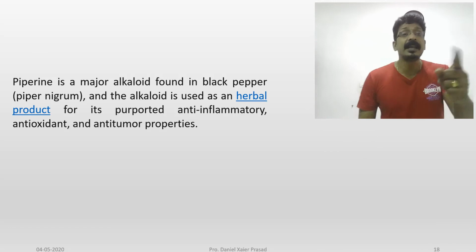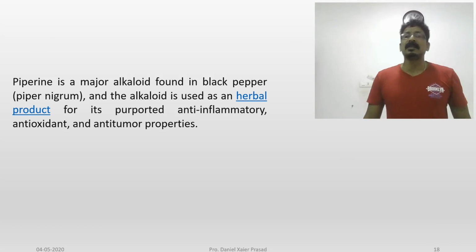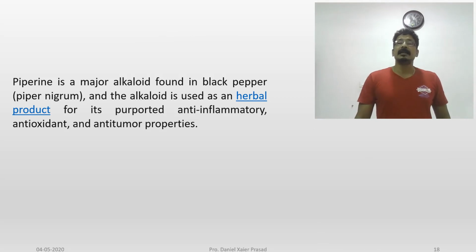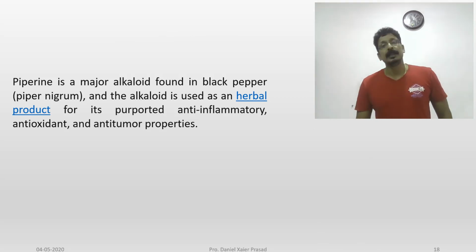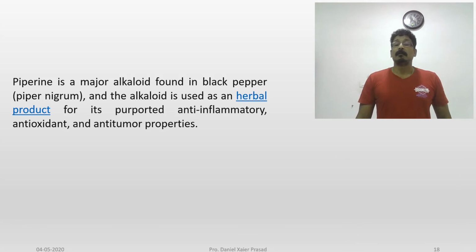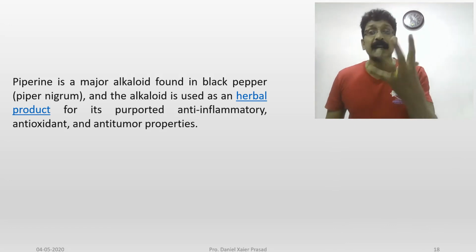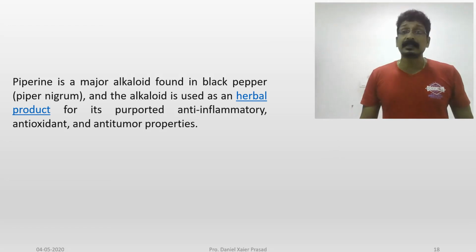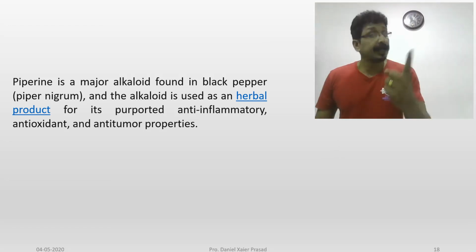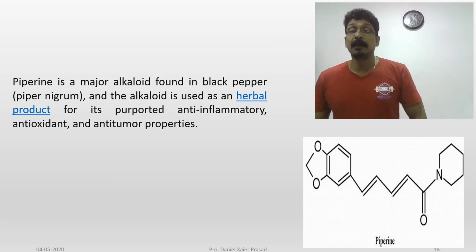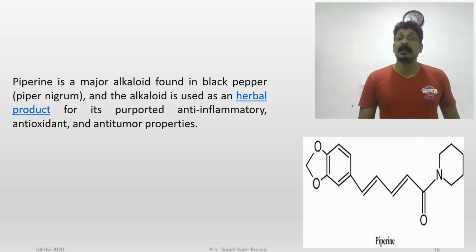Piperine is a major alkaloid present in black pepper, Piper nigrum, and the alkaloid is used as a herbal product for its purported anti-inflammatory activity and antioxidant activity, which is very important for anti-cancer and anti-tumor effect. This is very important in the chemical structure of the piperine present in Piper nigrum.